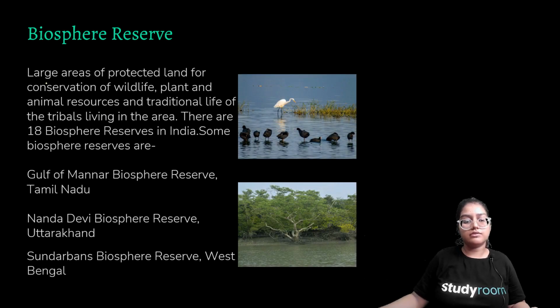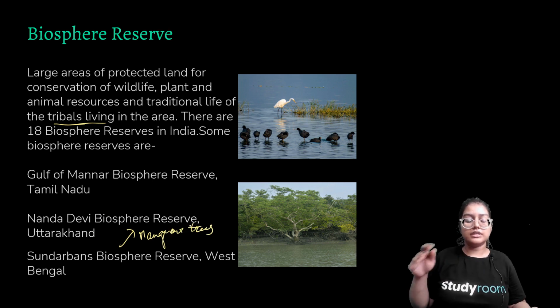Now, biosphere reserves are large areas of protected land for the conservation of wildlife, plants and animals, and the traditional life of the tribal people living in the area. So you can see here, tribal people also live along with wildlife. There are 18 biosphere reserves: the Gulf of Mannar Biosphere Reserve, Nanda Devi Biosphere Reserve in Uttarakhand, and the Sundarbans Biosphere Reserve in Bengal, which is famous for mangrove trees.